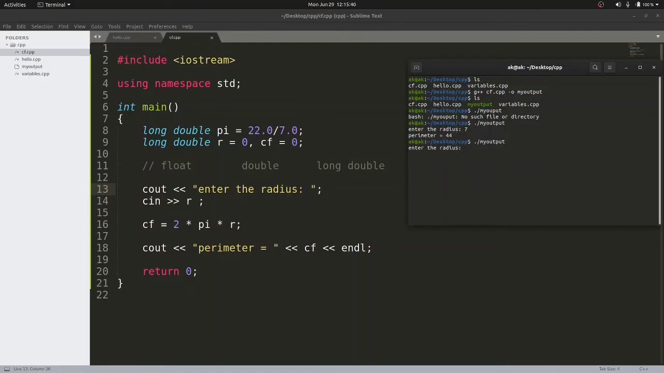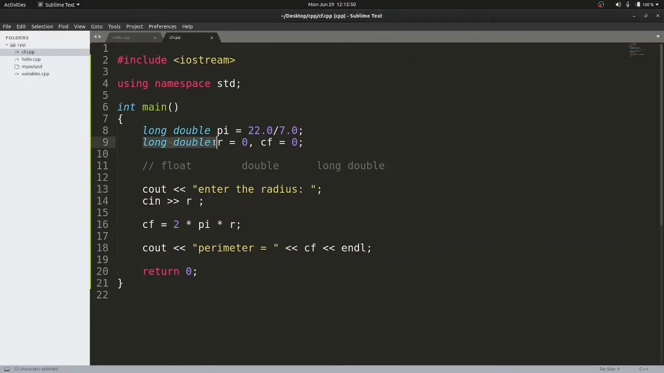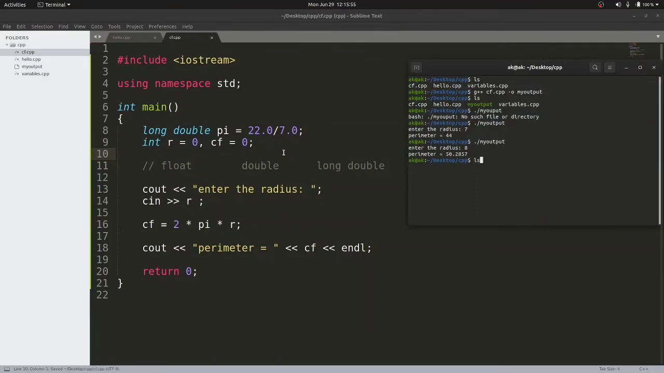Now if the user enters a value like 8 and I hit enter, then what is happening? I am getting the value as 50.2857. Now if I use the integer data type here, what will happen? Let us see. If I recompile my code and execute it again and enter 8, can you see the difference here? The answer here is 50.2857, but here the decimal value is truncated.